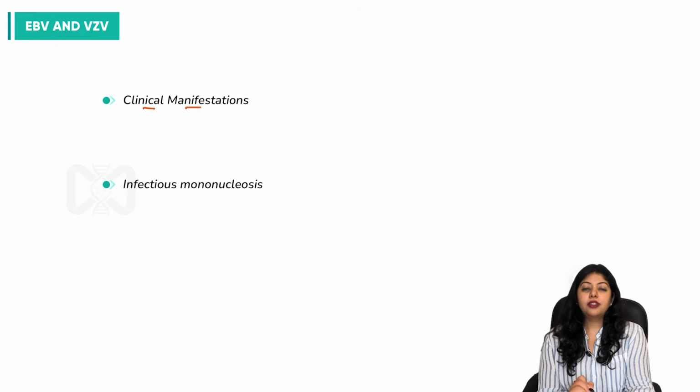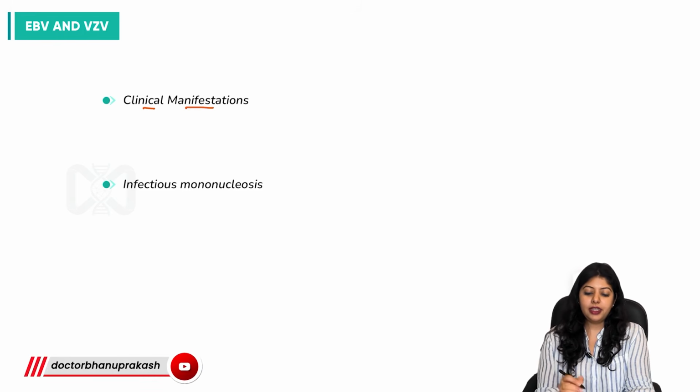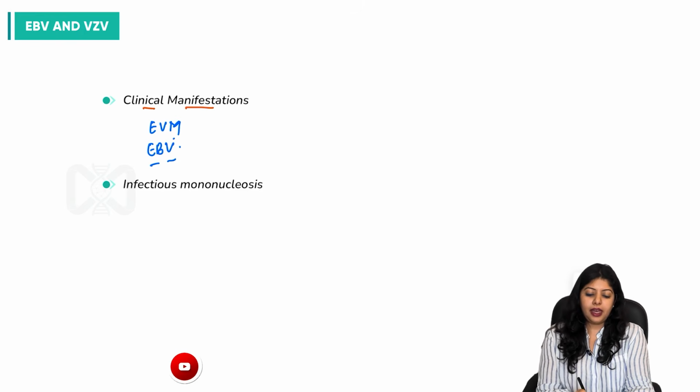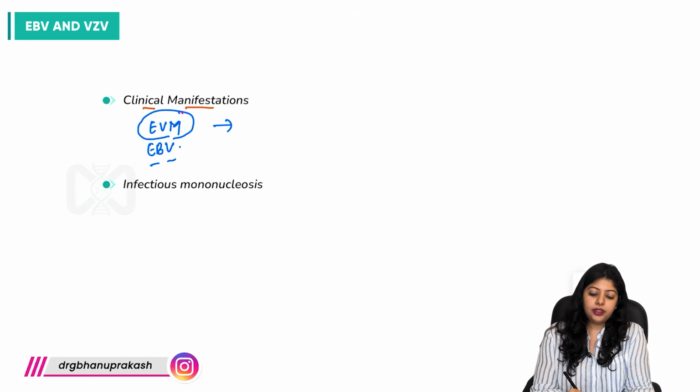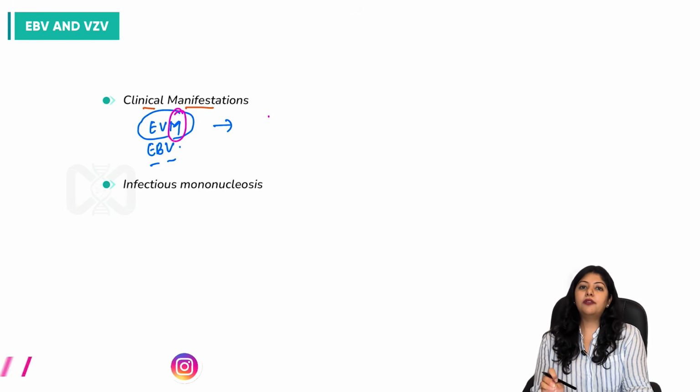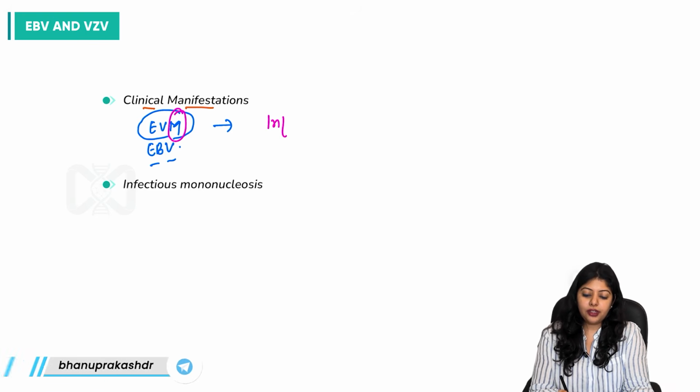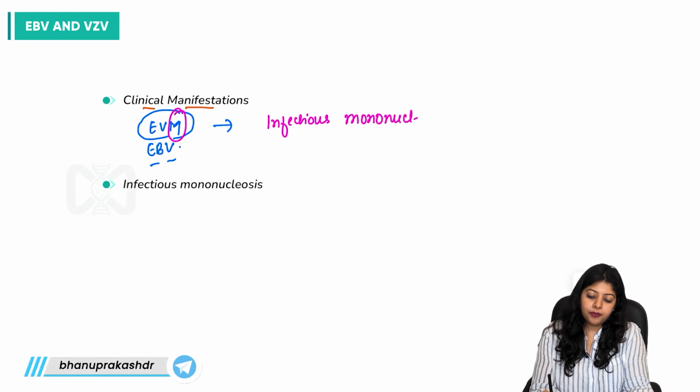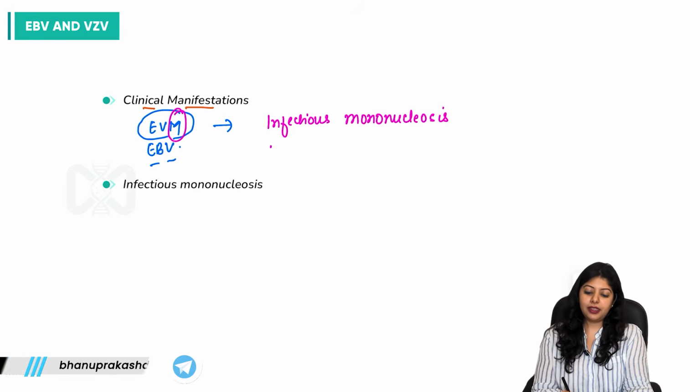For clinical manifestations, let us consider one mnemonic, that is EVM. Can we use Epstein-Barr virus, or EBV, as a mnemonic? With M, we can derive two important disease manifestations which are mostly asked in your exams: firstly infectious mononucleosis, as well as certain malignancies.